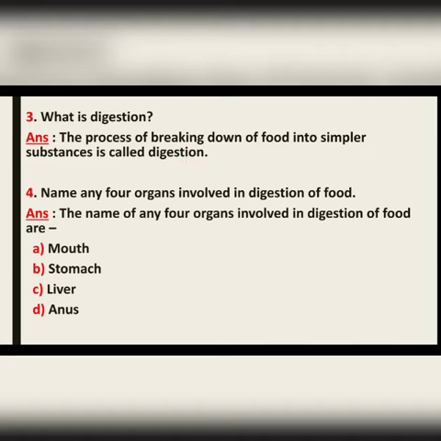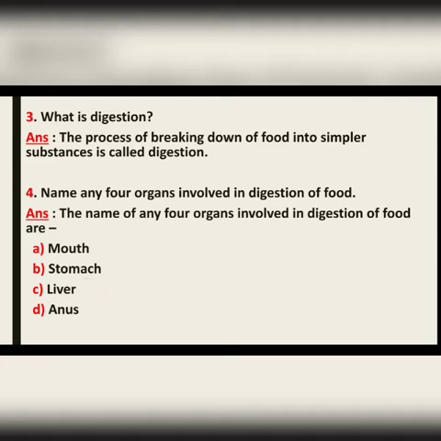Now the fourth question, name any 4 organs involved in digestion of food. Your answer will be, the name of any 4 organs involved in digestion of food are mouth, stomach, liver, anus. I have written these 4. You can write any 4 from the given 7 organs.